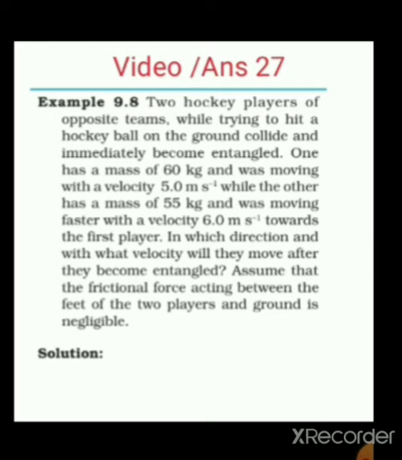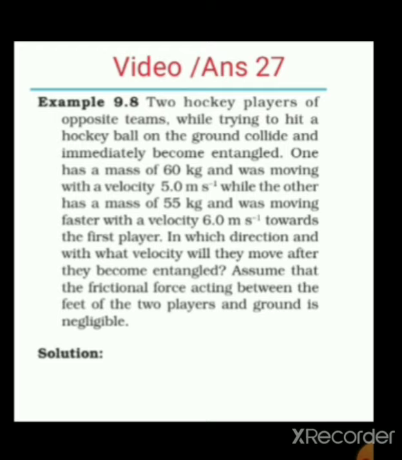One has a mass of 60 kg and was moving with a velocity of 5 meter per second, while the other has a mass of 55 kg and was moving faster with a velocity of 6 meter per second towards the first player. In which direction and with what velocity will they move after they become entangled?